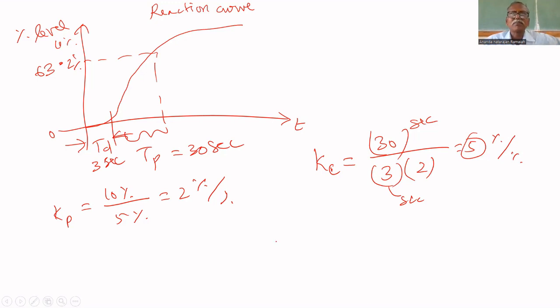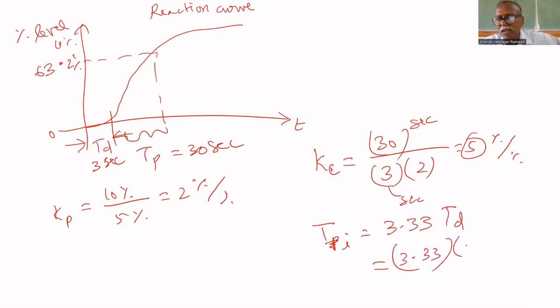So you got Kc. What is TD, TP, Ti? Ti equals 3.33 TD. That is equal to 3.33 multiplied by 3, equal to 10 seconds. You got it. That's all. Tuning parameters I got.